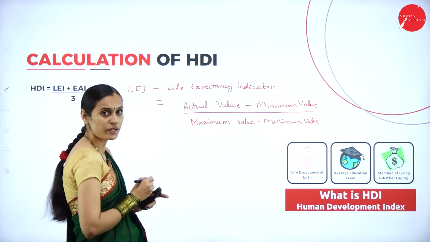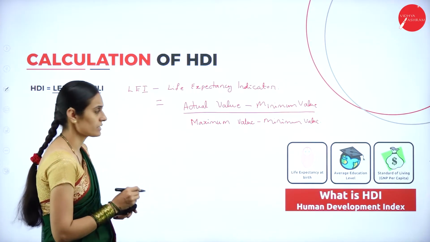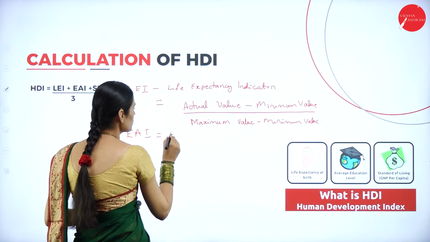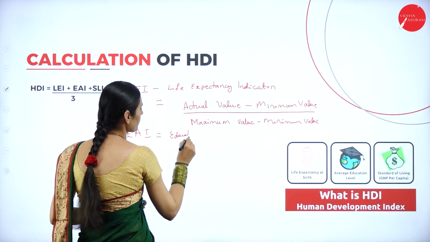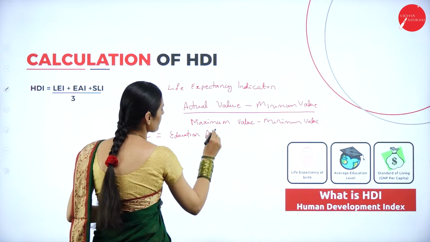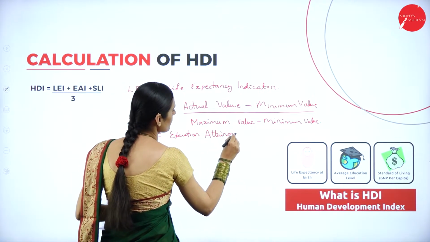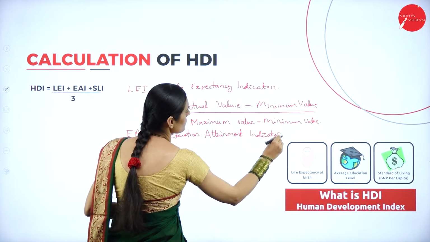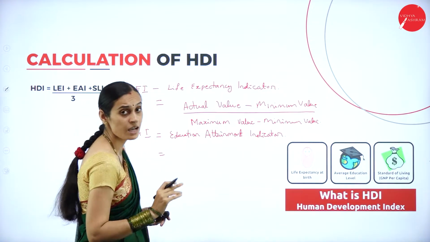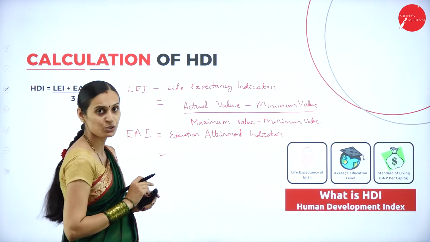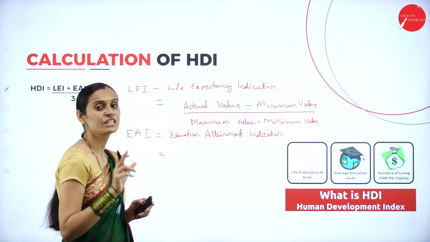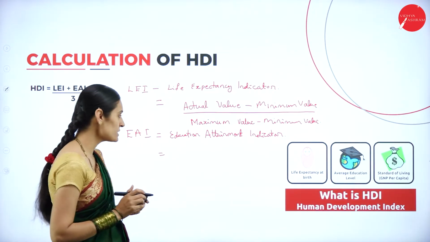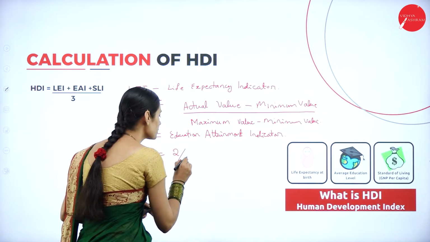And next one, educational attainment indicator. So how to calculate the educational attainment indicator? I told you two important components that belong to the educational attainment indicator. One is adult literacy rate and the other is gross enrollment ratio. Adult literacy rate gets a weight of 2/3.